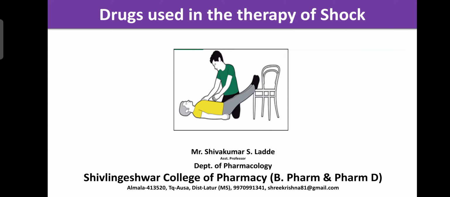So by putting the leg on the chair, the blood present in the lower part of the body moves towards the heart and the brain, and the demand of the lower part decreases. Then the brain and heart can get sufficient blood supply along with oxygen and nutrition. It is the primary step to treat loss of consciousness or shock.